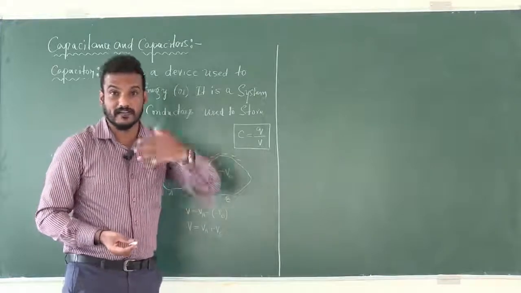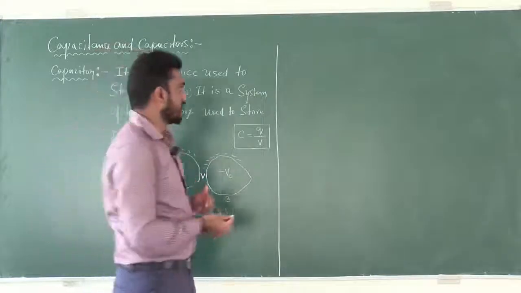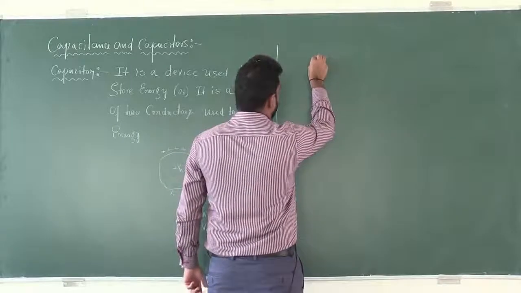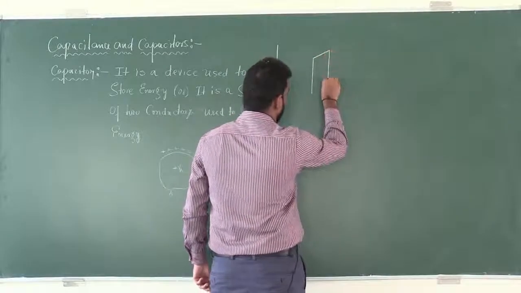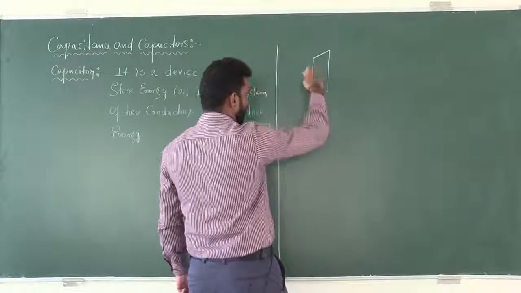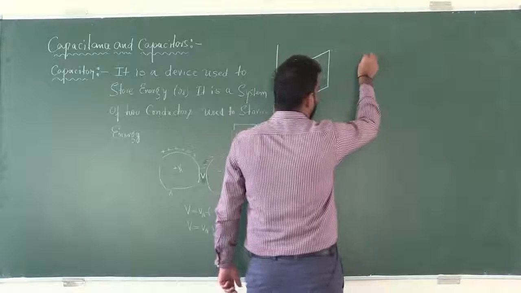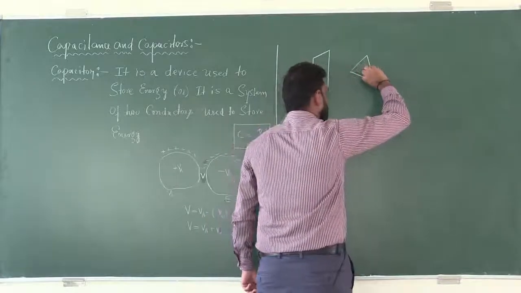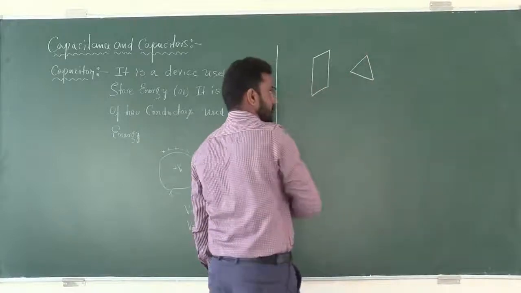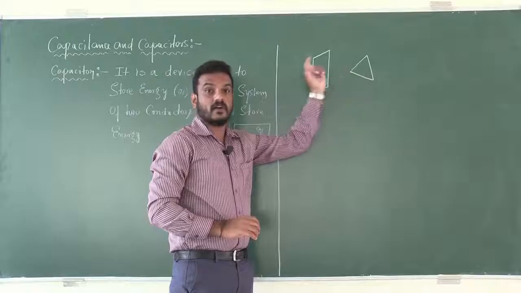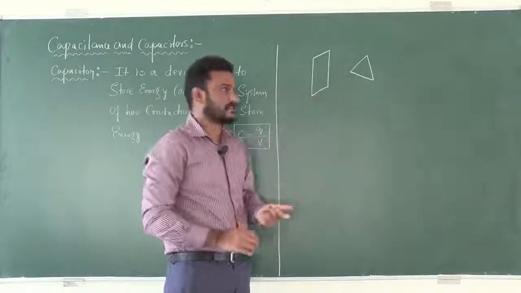And one question will arise: for a capacitor, is it necessary to have two identical conductors? Can we use different conductors? For example, one conductor I'll take as a rectangular metal plate, in the shape of a rectangle. One more conductor I will take in the form of a triangle. Even these two conductors constitute a capacitor,